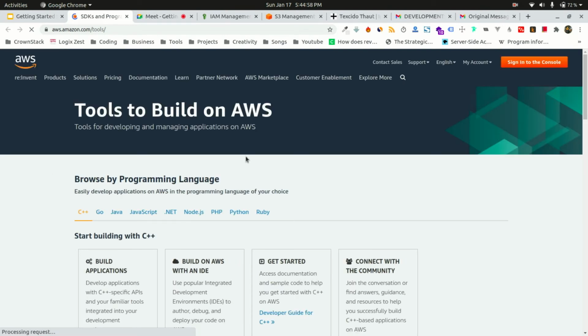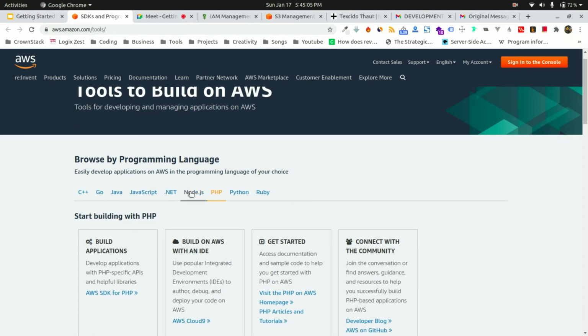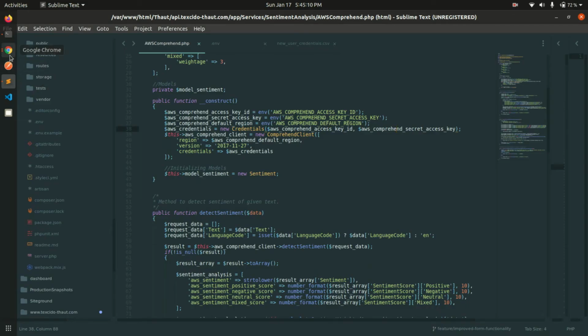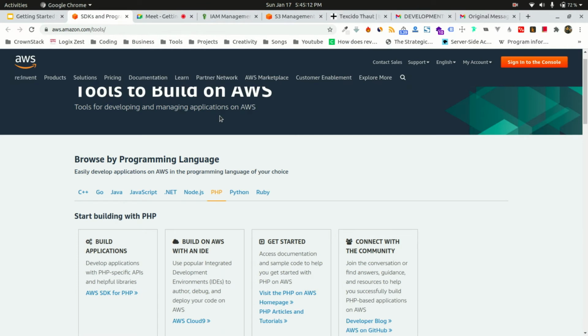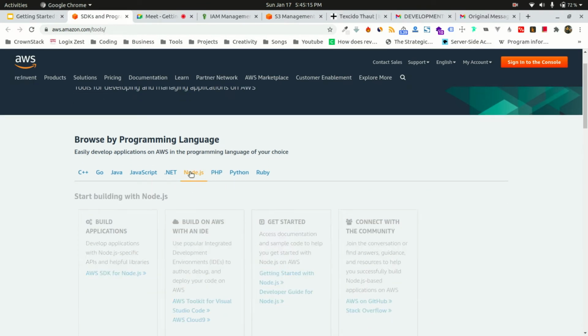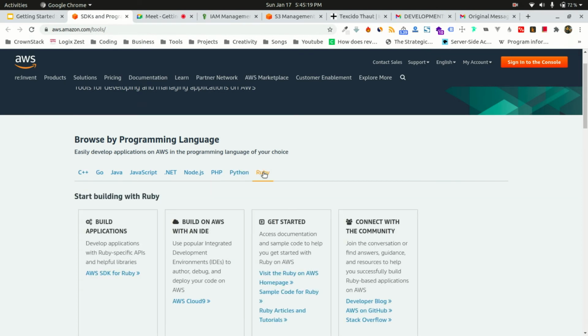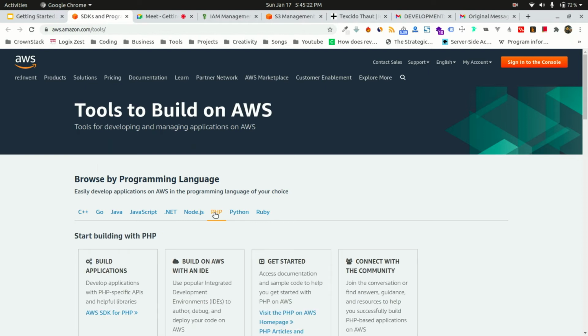Every one of us might have used some Amazon SDKs in the past. SDKs are predefined classes and predefined libraries provided by Amazon, which we can use for PHP, Node.js, JavaScript, Golang, Python, Ruby on Rails. So they have an SDK for everything. You can integrate with their SDK, and inside the SDK you need to use the IAM credentials to make that SDK run. Just an example.